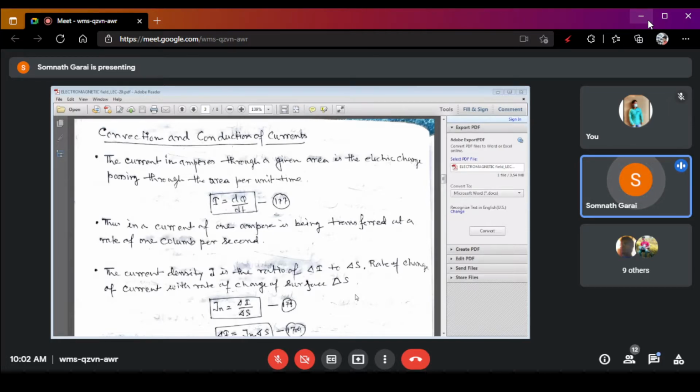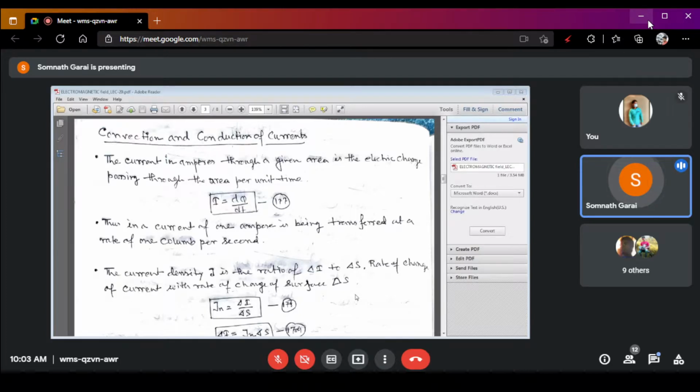Now, first of all, we know the conventional basic definitions of the current. We know that current I can represent the rate of change of charge with respect to time, right? Current I is expressed as dq/dt, rate of change of charges with respect to time, right?